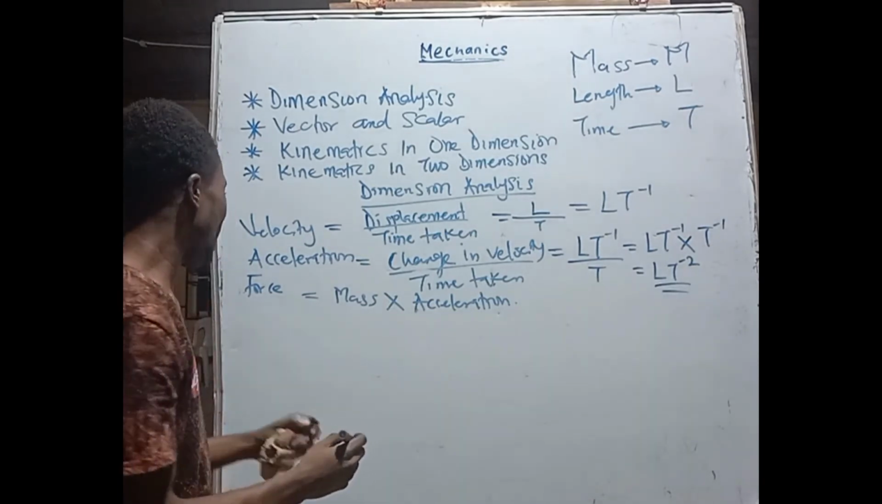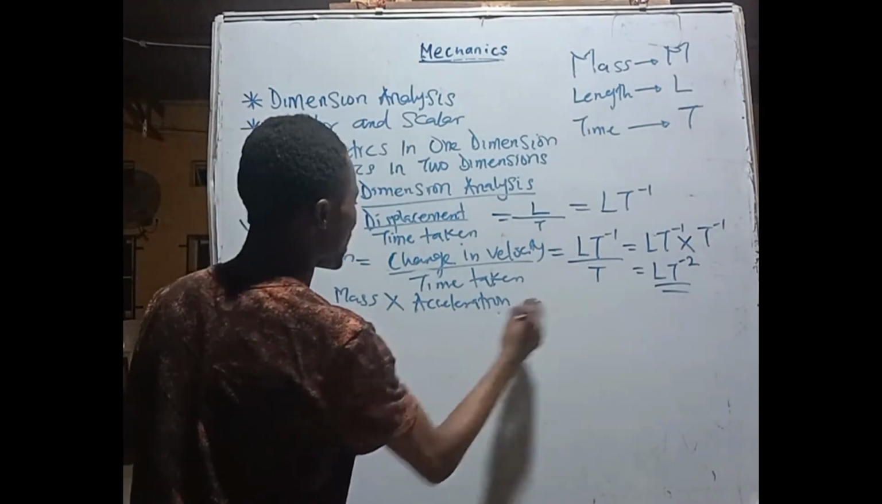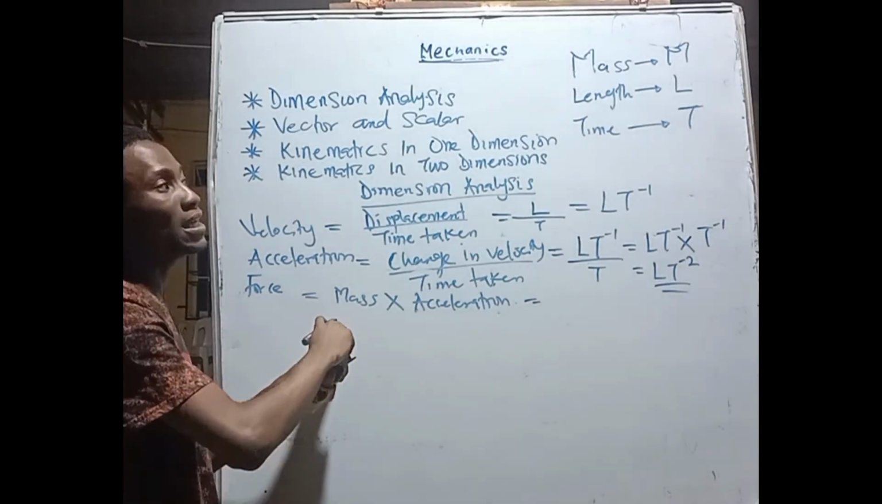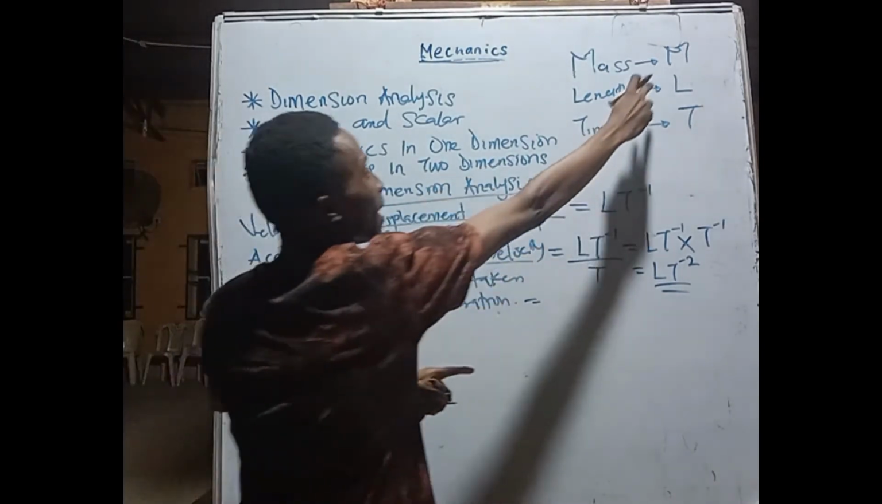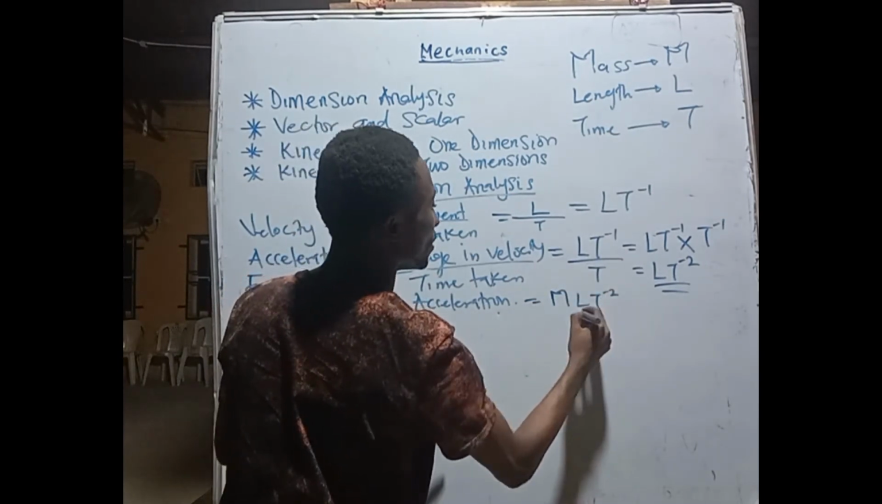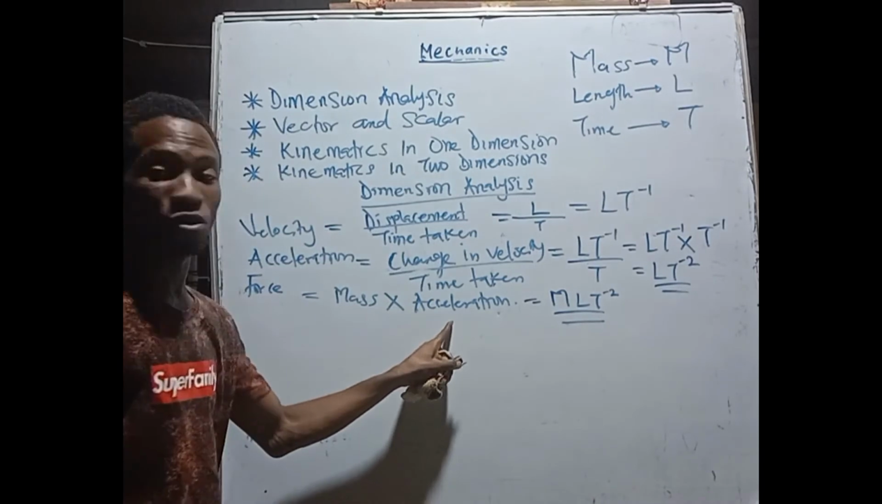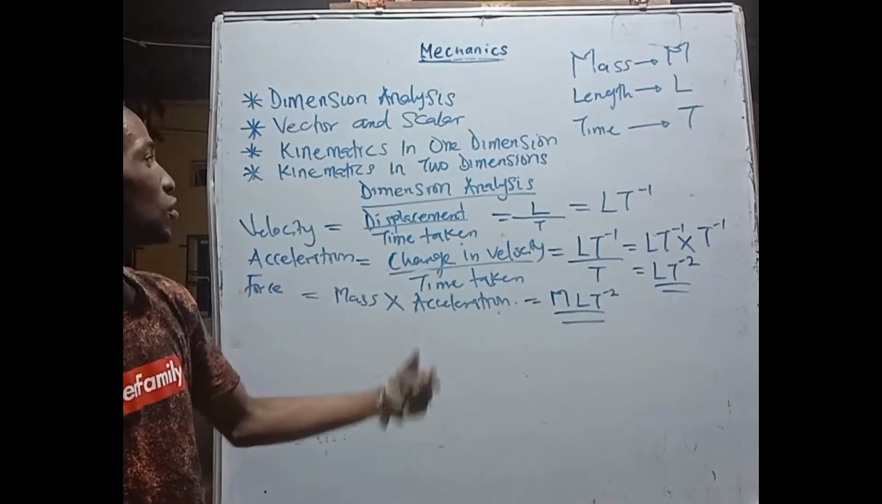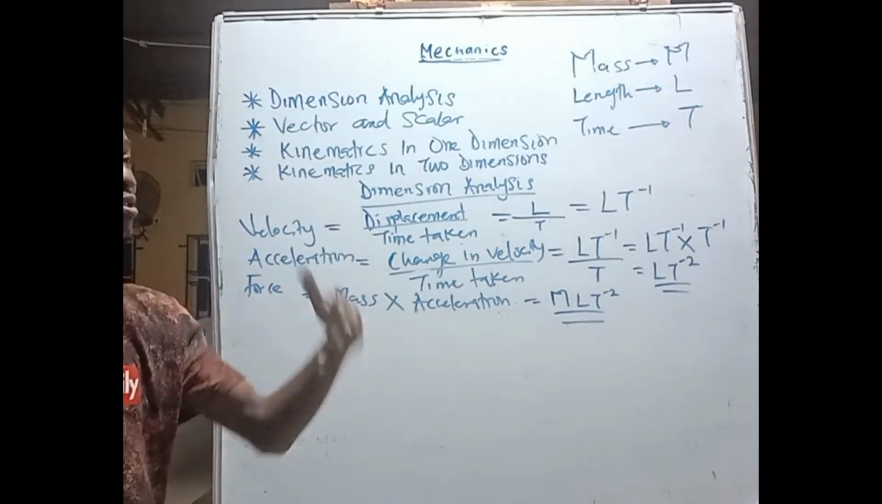Hope we get that. Alright, for force now, we have our mass times acceleration. Our mass, remember the letter we are using in representing it, which is M. So that's M LT raised power minus 2, because acceleration is LT raised power minus 2. So simple. That's how to get the dimension of every one of the quantities you can think of.